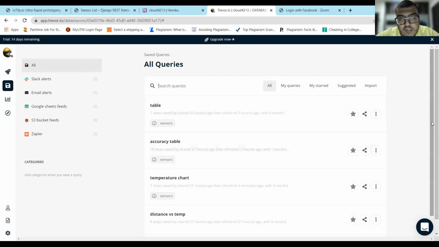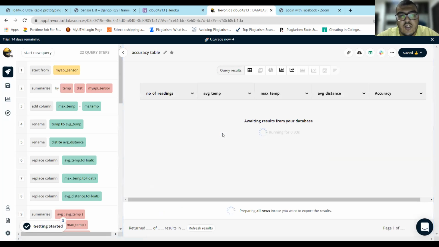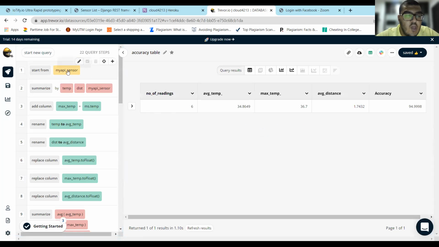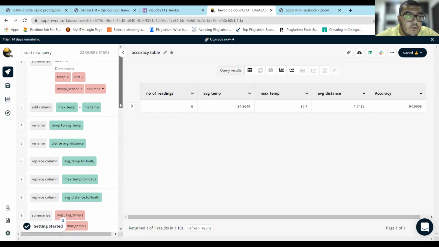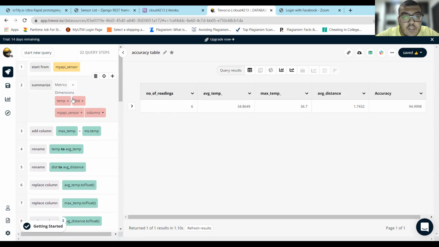And our last chart is the one for the accuracy table, and the one that needed all the work. As you can see from my history, the number one step is I imported all of the sensor readings. Then I summarized into temperature and distance, which are all of the variables that I need from my table. So I copied the temperature here into two columns, the maximum temperature and the average temperature.